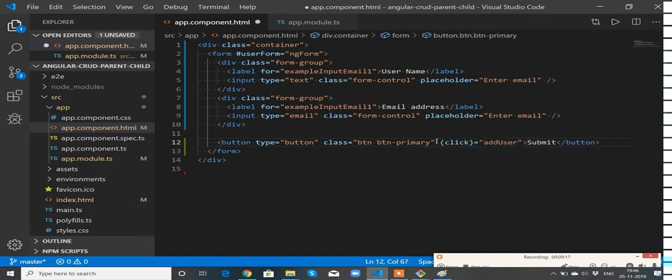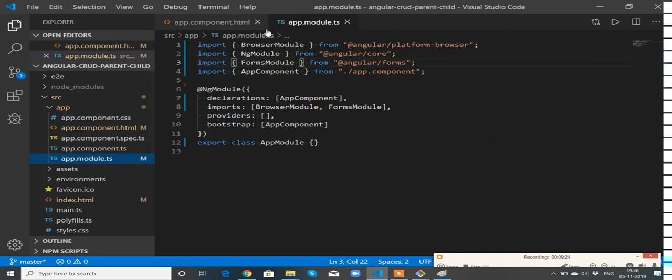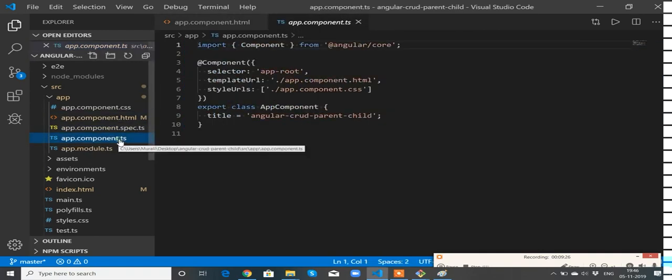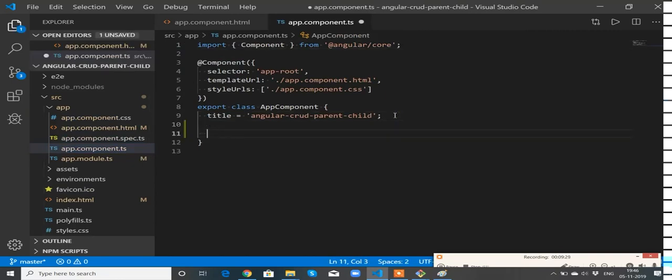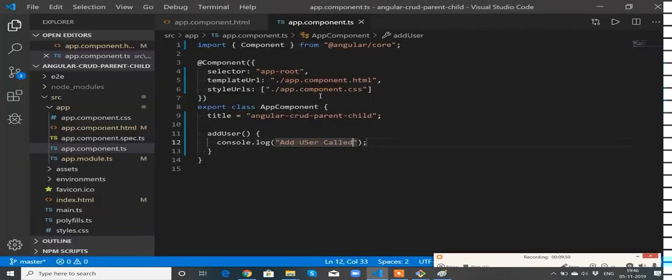Add user. This method is not there in our TS file. We need to create this method in our TS file. Okay, not in the module. We need to go to the component over here. Add user. So add user code. When I click the button, we need to get this console statement, which means the button is working fine.